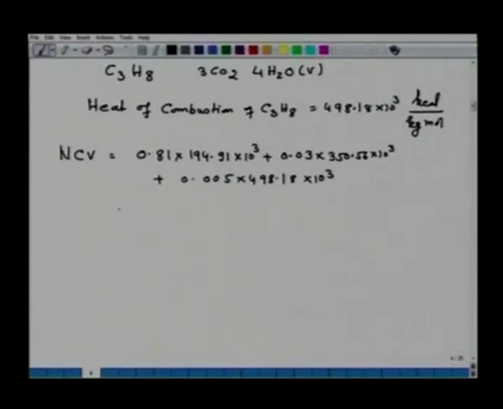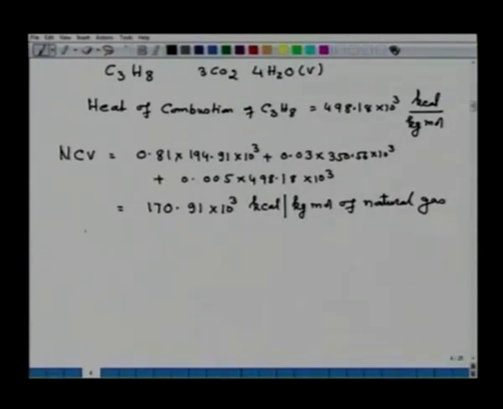Adding them together, we get 170.91 into 10 to the power 3 kilocalorie per kg mole of natural gas. Now, we can convert into different units also if you wish.